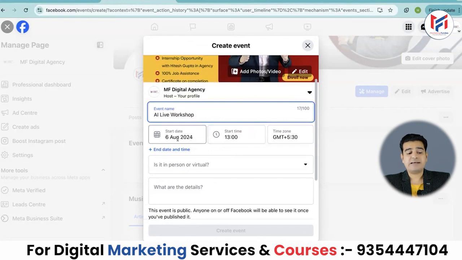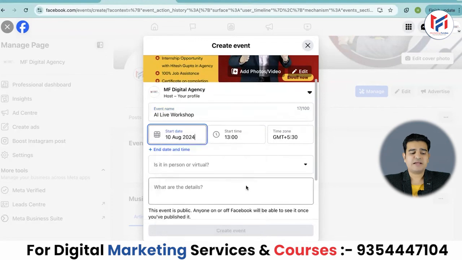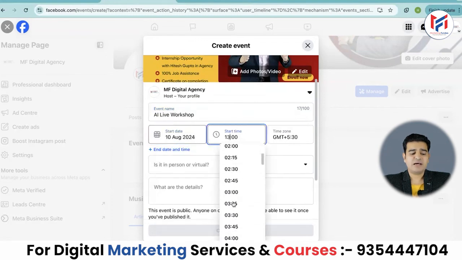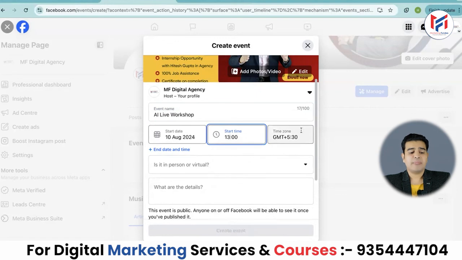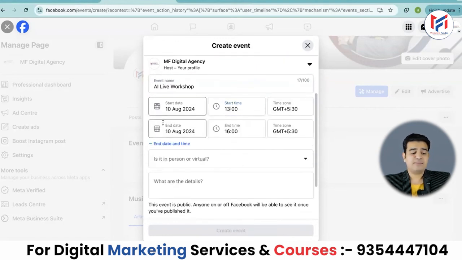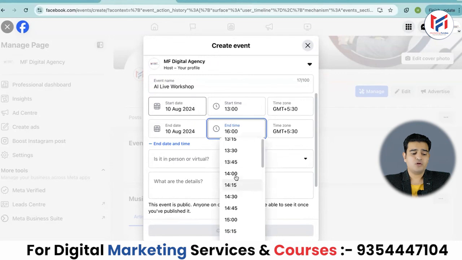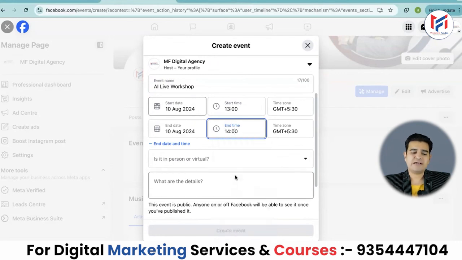Here you need to put the start date and end date, because people should know when and at what time it is starting. Let's say I have put the 10th as the start date and I will set the start time as 1 PM in the afternoon. The time zone that is coming is ours. You need to enter the end time. The date will remain the 10th and the time will be 2 PM, from 1 to 2, for 1 hour, for this event or workshop.